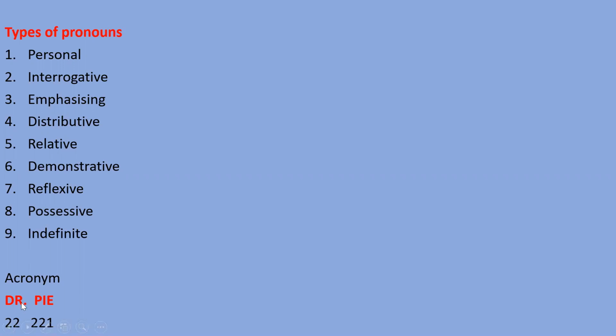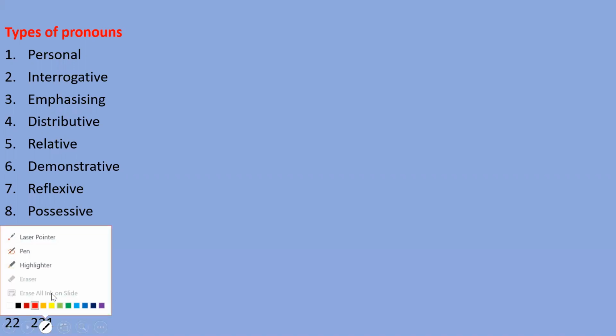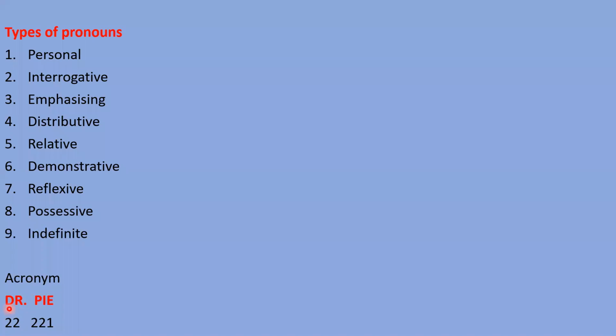So by this you can learn: D for distributive, second D for demonstrative, R for relative, second R for reflexive, P for personal, second P for possessive, I for interrogative, second I for indefinite, then E for emphasizing.